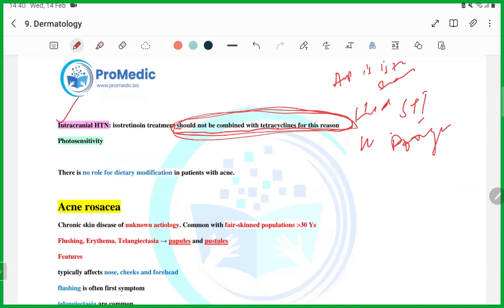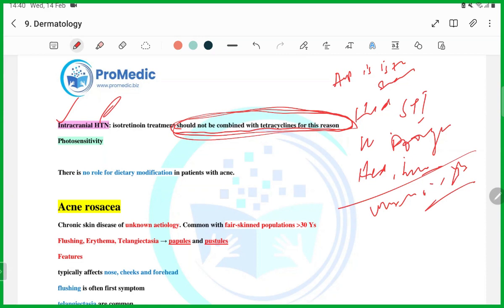After starting doxycycline, the patient developed headache, urinary incontinence, all the features of intracranial hypertension. Then they are going to ask you which of the following is the diagnosis. So guys, this is how they correlate questions. Now, the question they have created is of CNS, neurology, but they have also assessed you on isotretinoin and doxycycline, dermatology.